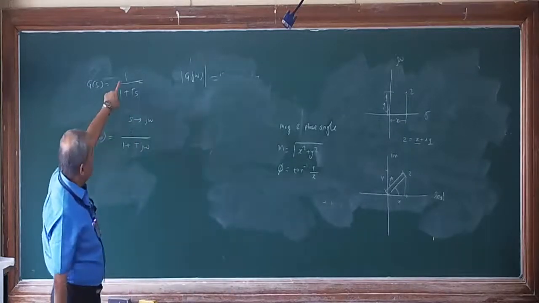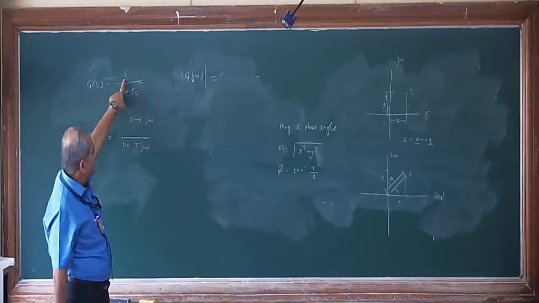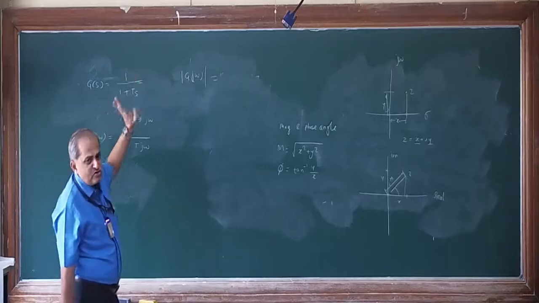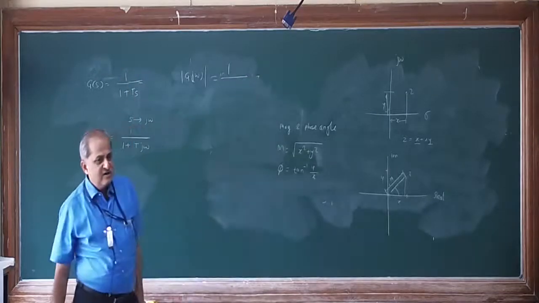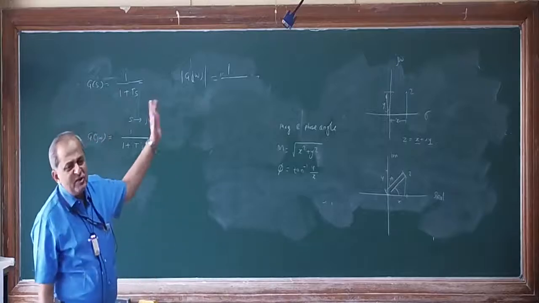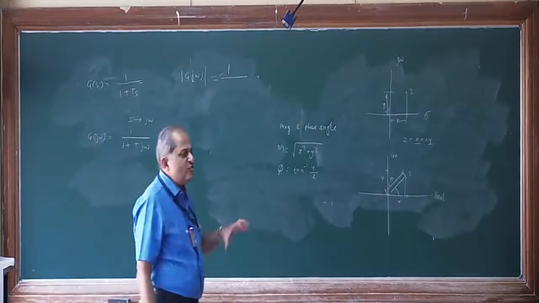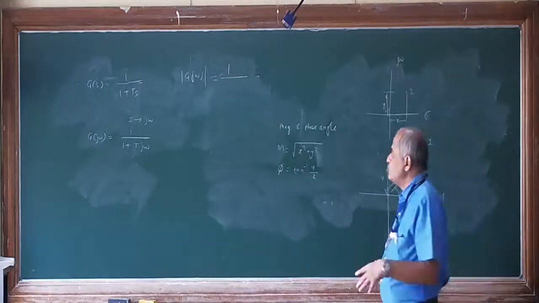In the numerator, only the real part is there and no imaginary part. So the real part is 1, imaginary part is 0, and the square root of 1 square is 1 only. So in the numerator it will be 1, or in general it will be k only. Suppose instead of 1 you have a k here, some value, it may be 6.5, 3.2, anything.